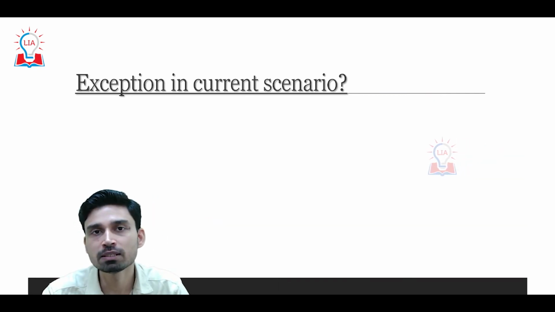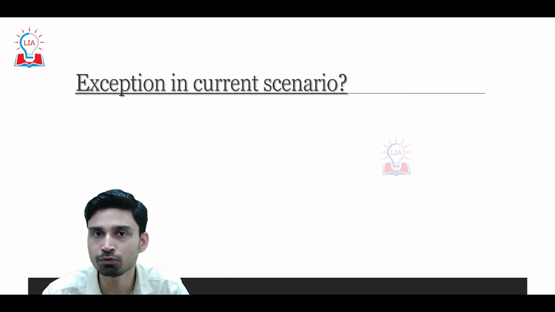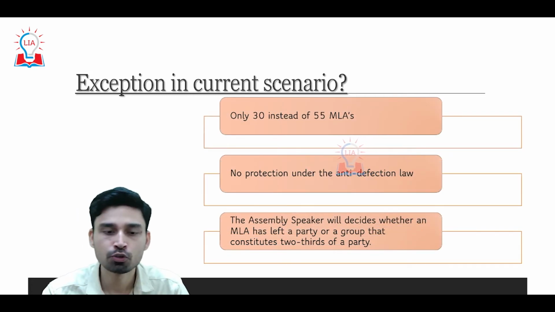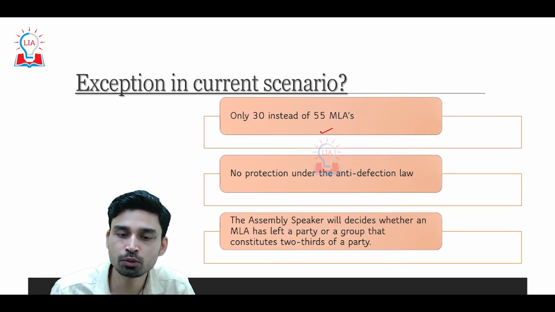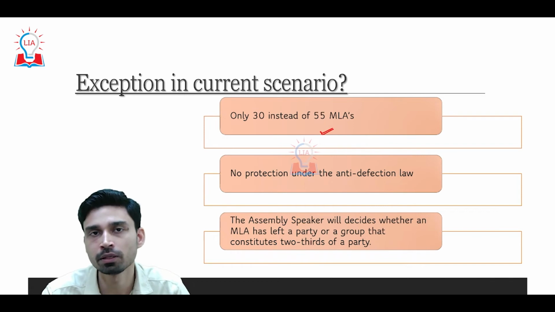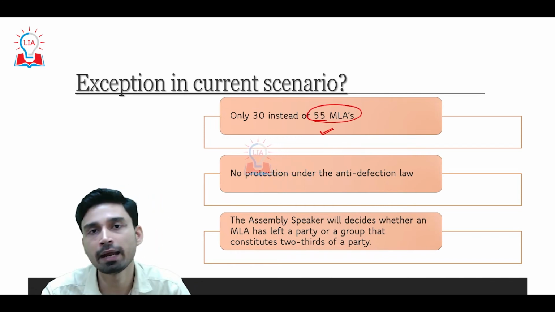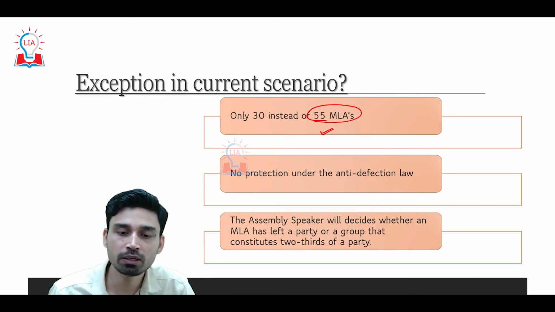Now the question comes: can the exception given as per the 91st Amendment Act of 2003 in the anti-defection law be applied in the current scenario? So first of all, as per the 2/3 strength law, they require 55 MLAs to exit the party, then only this law can apply.